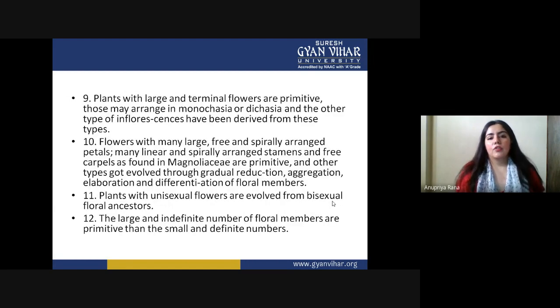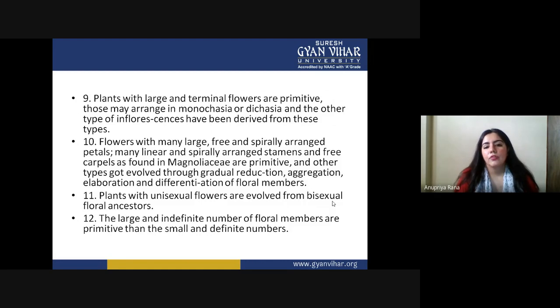Plants with large and terminal flowers are primitive. So he tells that if a plant has large and terminal flowers, it will be primitive. Those arranged in monochasia and dichasia types of inflorescence have been derived from these types. So he is saying that the inflorescence arose from the single terminal flower. Single and terminal flowers come first, and inflorescences come later.